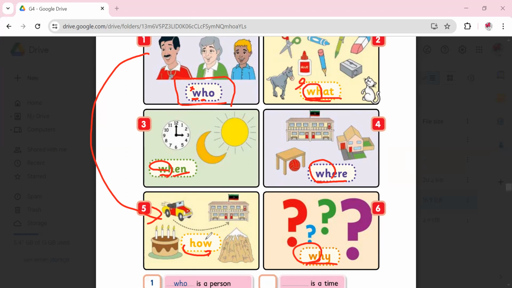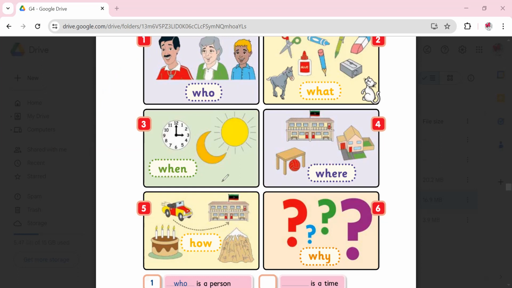However, how do you pronounce this one? You pronounce it as how. How old are you? How many? How do you do? Okay. So that's why we call them WH questions, because each one of these questions contains the WH.